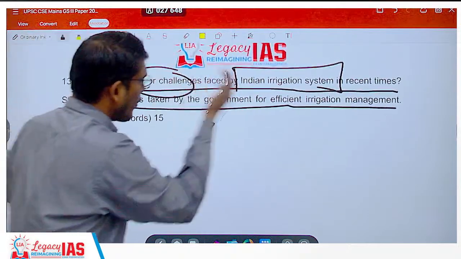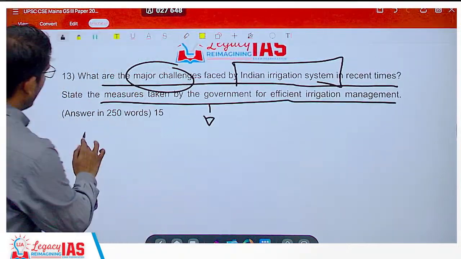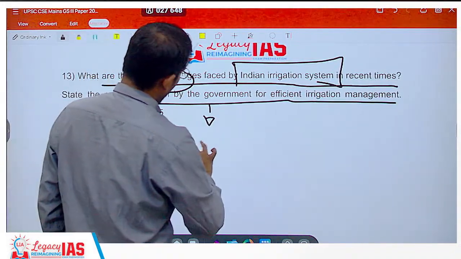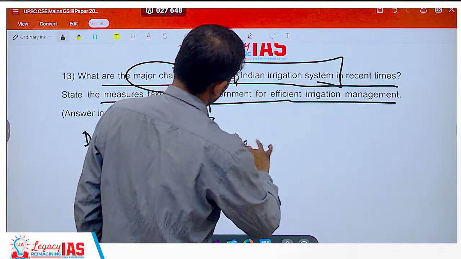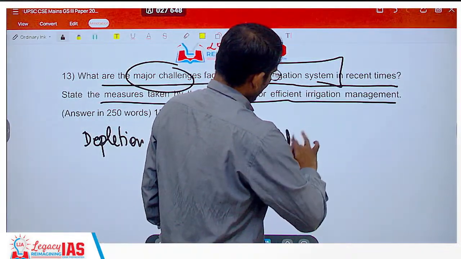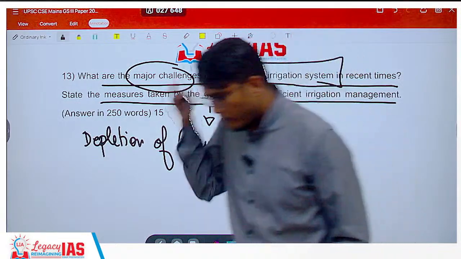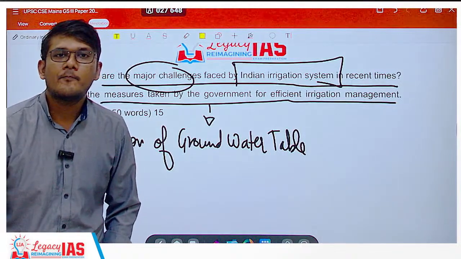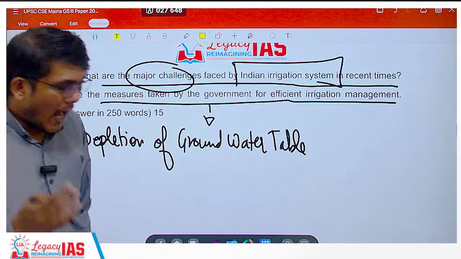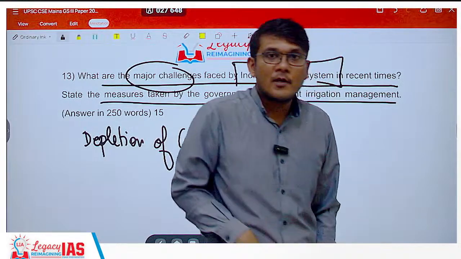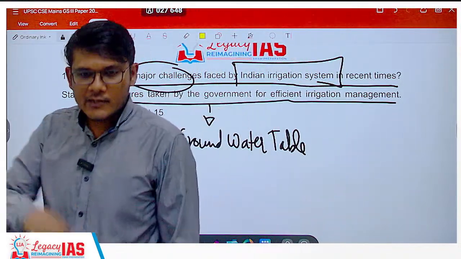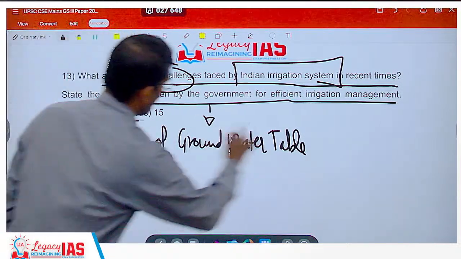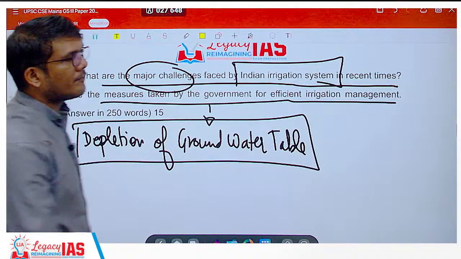Irrigation system. The main problem the irrigation system is facing is the depletion of groundwater table. Once there is no water in the ground, what will you do if you put the irrigation system over there? It's not taking up water, right? That is a problem. Now, when that is the problem, you have to dig deeper. When you dig deeper, what happens? Arsenic contamination, lead contamination, all those things are happening. So the first and very most important point is depletion of groundwater table.